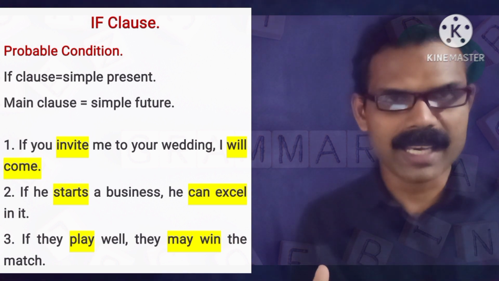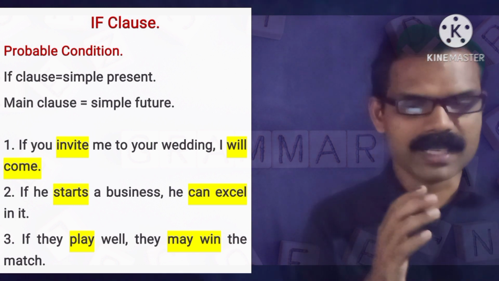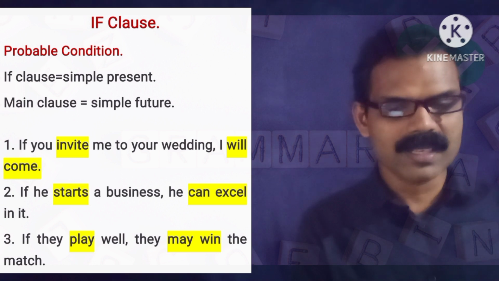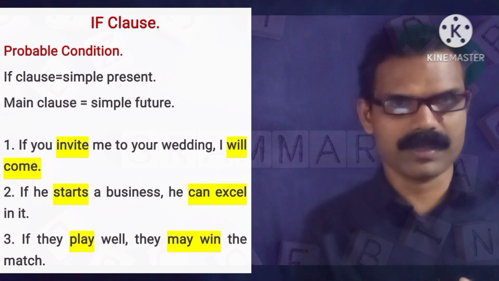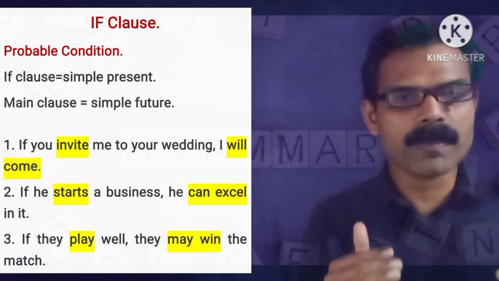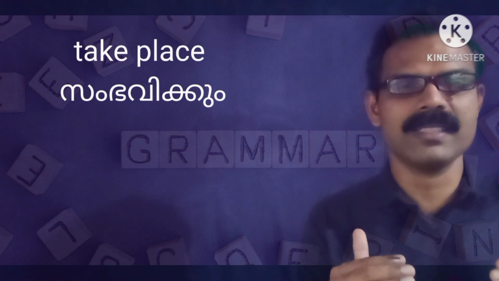If they play is simple present, if clause, and in the main clause, may win is simple future. This is probable condition. The action can take place. There is every probability. That is why this is called probable condition.